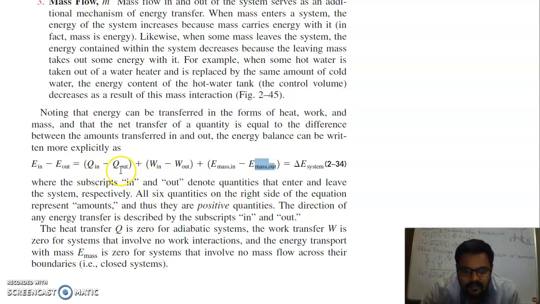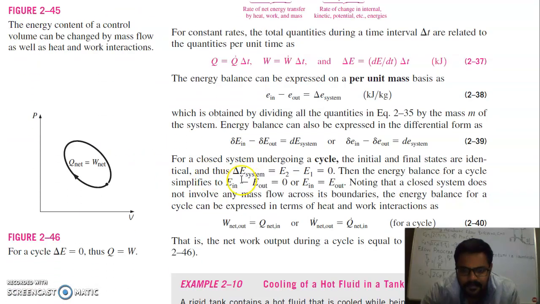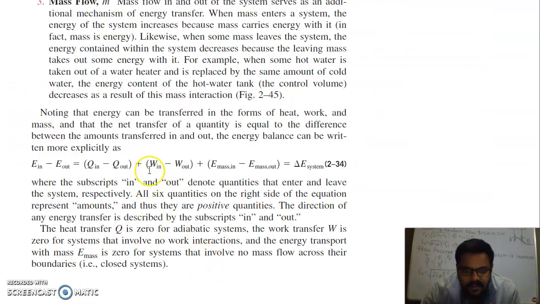So we are left with these two quantities, that is Q in minus Q out and W in minus W out. Where W in and W out, we can take the example, they are not equal but they are opposite to each other. So if one is positive, another is negative, the same here, in and out. So we are left with these two quantities for the closed system. So you can solve here that for a closed system the W net is equal to Q net. You can write this as W net, the difference of in and out.